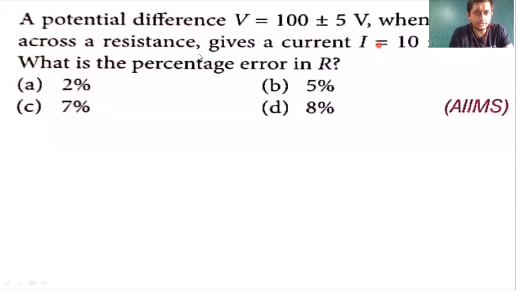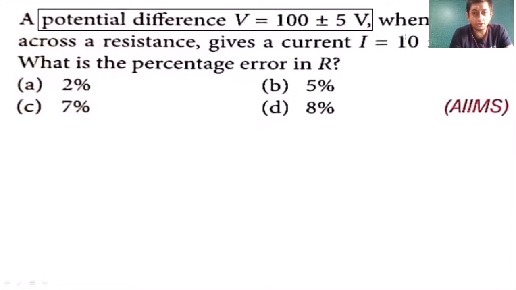So first question, students. In the question, they are telling that we have a potential difference of 100 plus or minus 5 volt. So in potential difference, there is an error of plus or minus 5. And we have current I 10 plus or minus 0.2 ampere. So 0.2 ampere is the error in current and plus or minus 5 is the error in voltage. So they are asking, what is the percentage error in resistance?